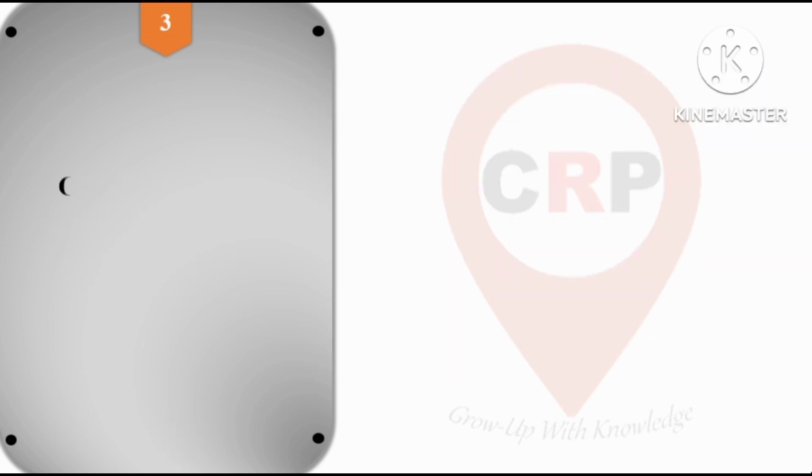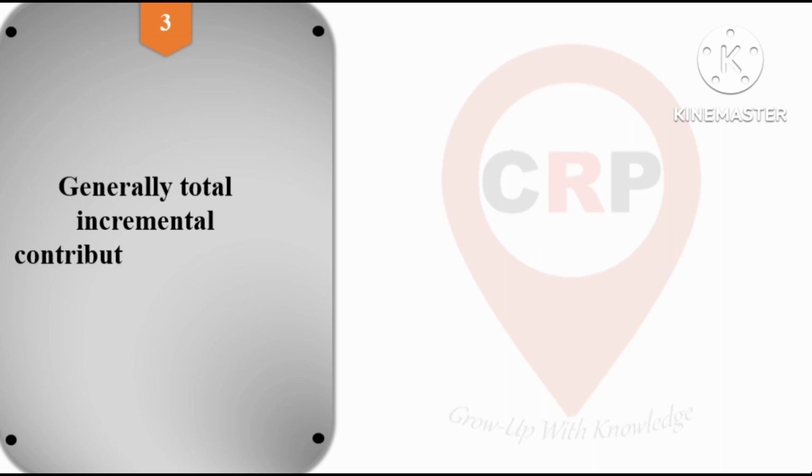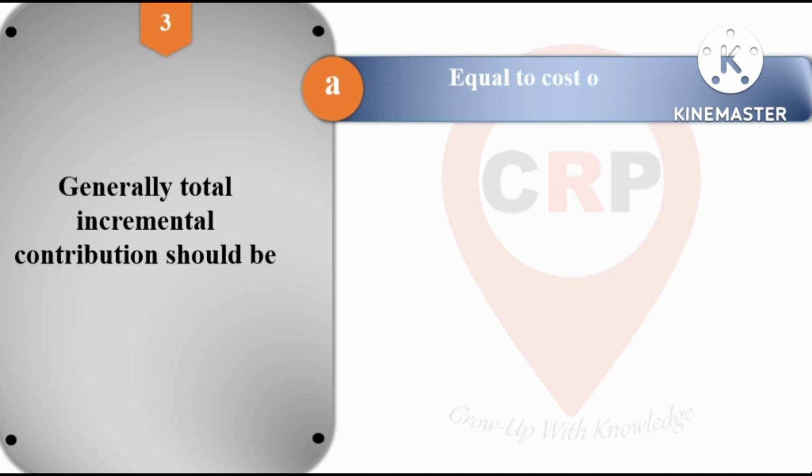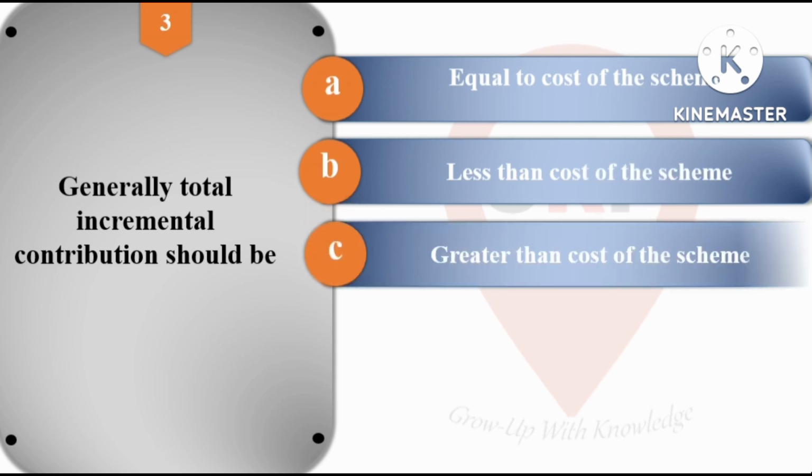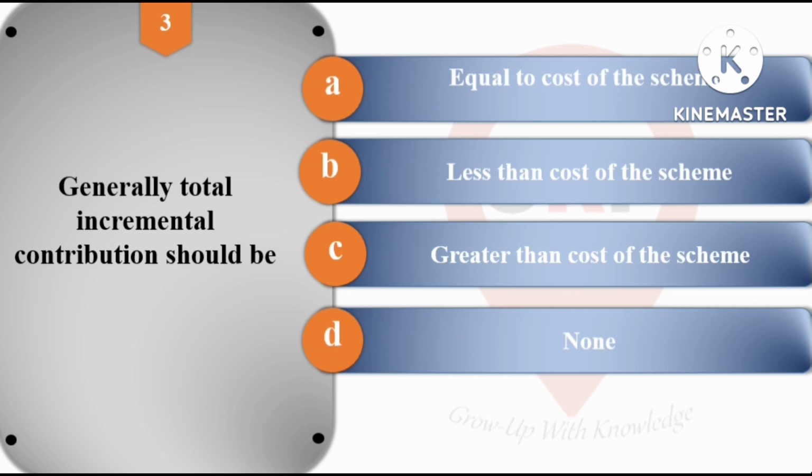Question number 3, generally total incremental contribution should be, and options are option A equal to cost of the scheme, option B less than the cost of the scheme, option C greater than the cost of the scheme, and option D is none of the above. And the right answer for question number 3 is option B, that is less than the cost of the scheme.